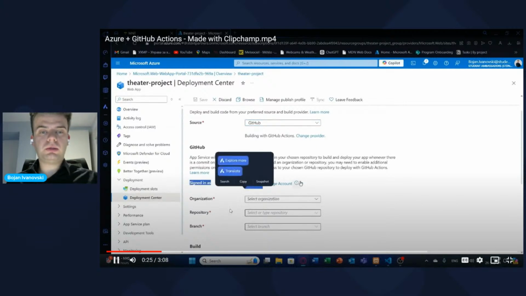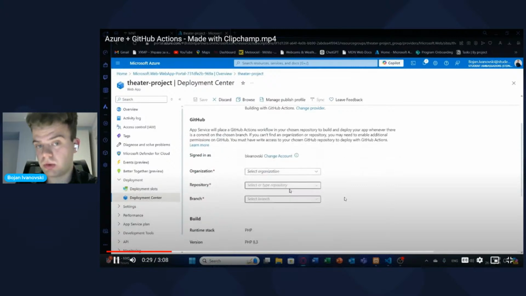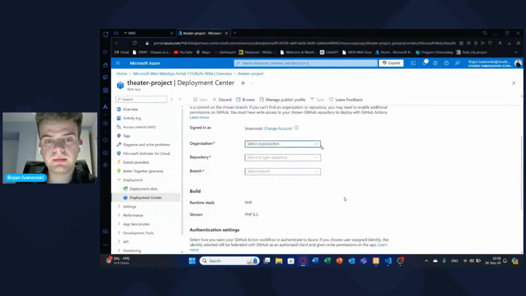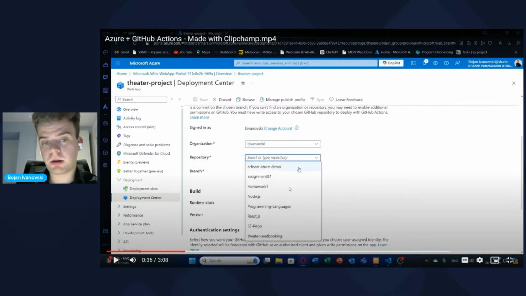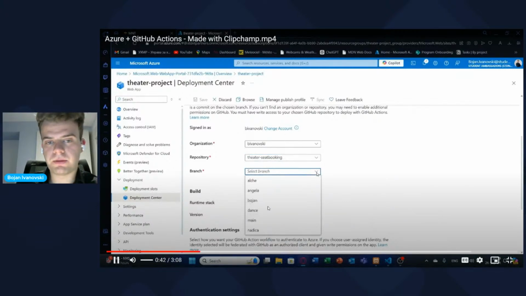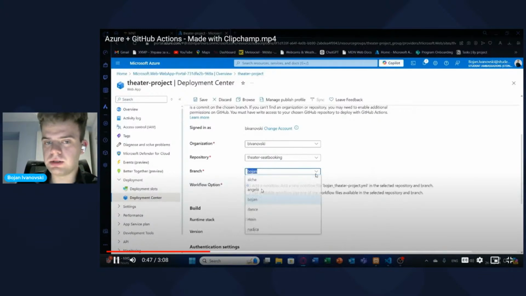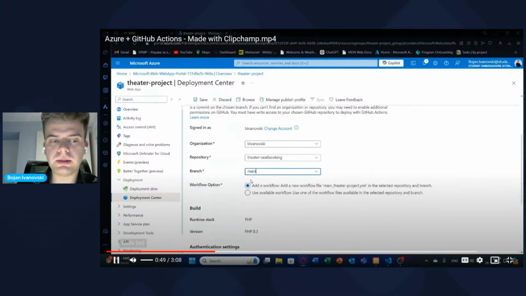Then what you will need to do now is select the organization, so your account again, and you choose your repo. So my project is in the repo theater seat booking, and I'll choose that one. And I'll choose a branch. In the branch list, there are a lot of my colleagues' branches. This was my branch, but I wouldn't use this one because I'm now deploying to the main branch. So I want all the branches to be affected by this deployment.